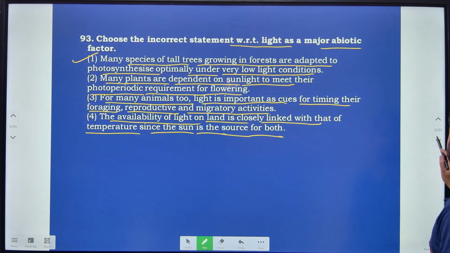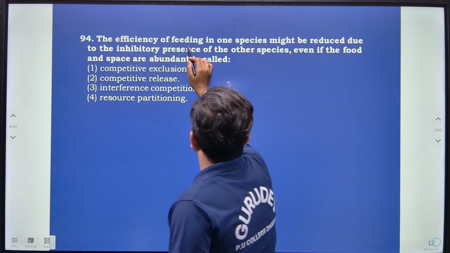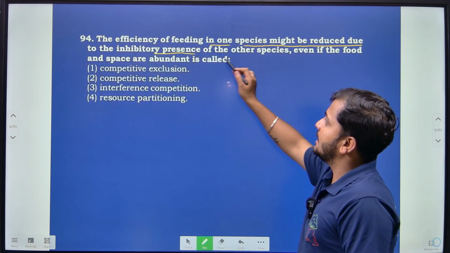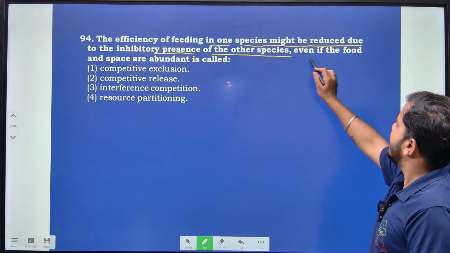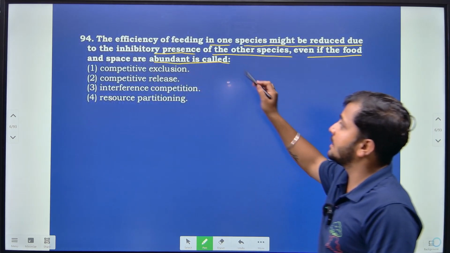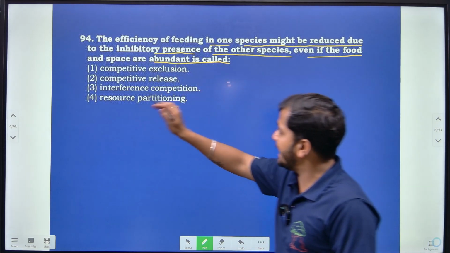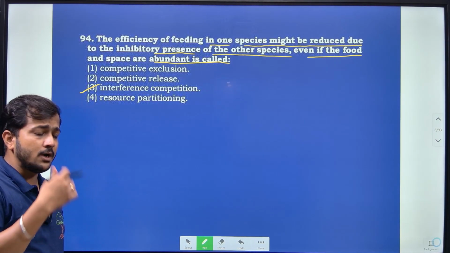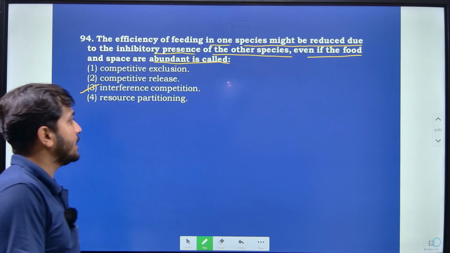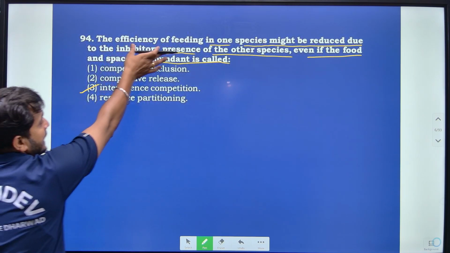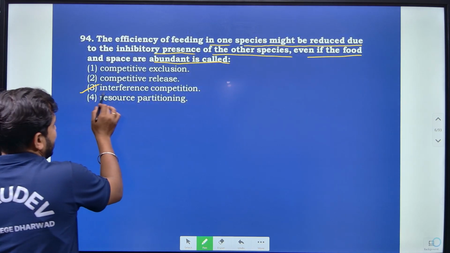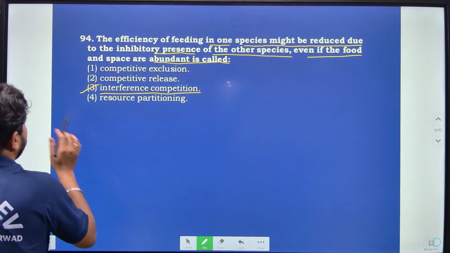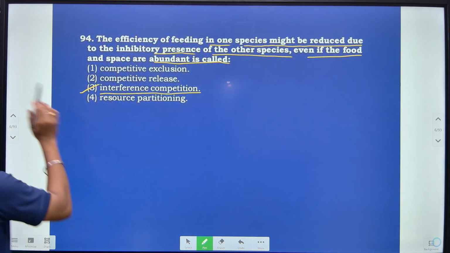Then the efficiency of feeding in one species might be reduced by the inhibitory presence of another species, even if the food and space are abundant. This is called interference competition, right? Where two species fight for one kind of resource, and inside that, one is going to interfere with the other. So that is what we call the inhibitory presence. So I can call it interference competition, right? That is what, majorly, option 3 is correct with respect to this sentence, right?